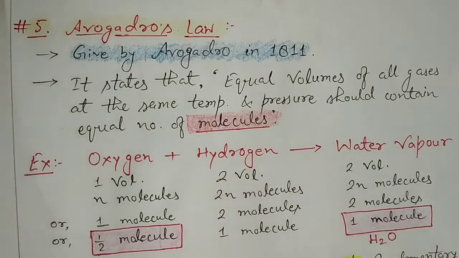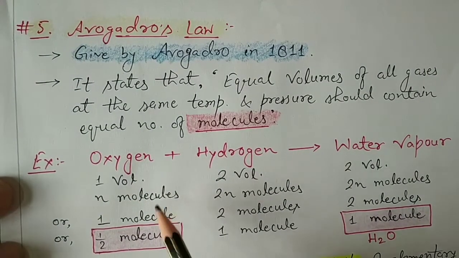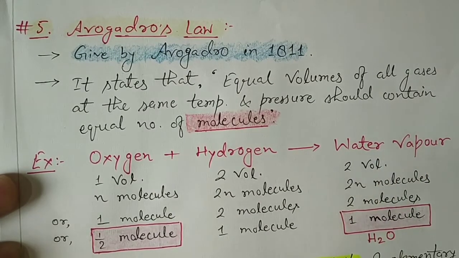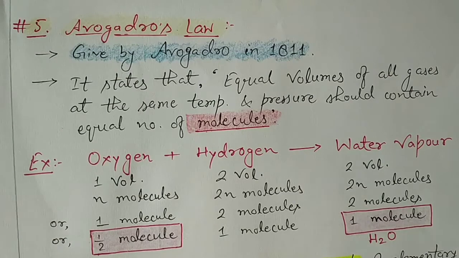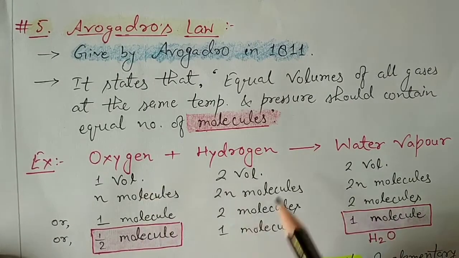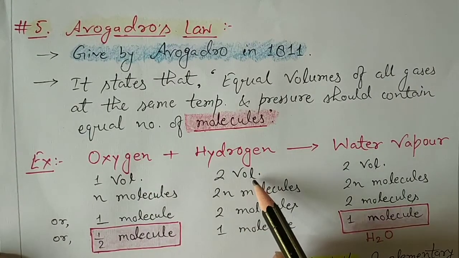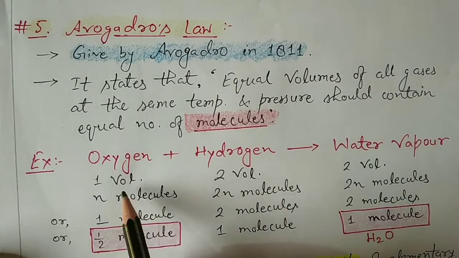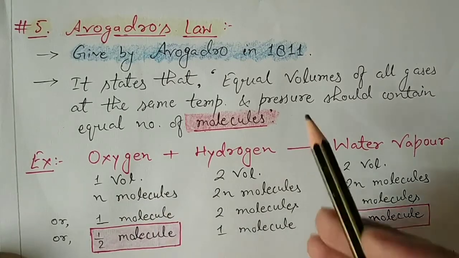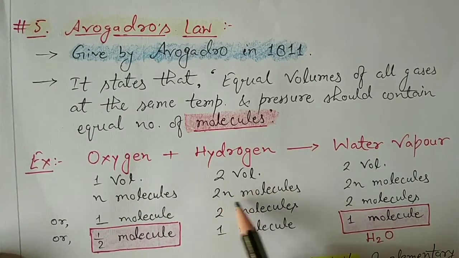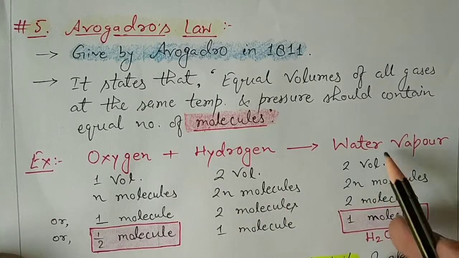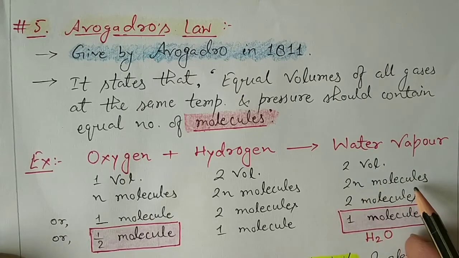This rule can be understood by a reaction: oxygen plus hydrogen gives water vapor. By observations of chemical reactions, it was found that one volume of oxygen reacts with 2 volumes of hydrogen and forms 2 volumes of water vapor. If in one volume there are n molecules, then by this law 2 volumes will have 2n molecules, and here also 2 volumes, 2n molecules.